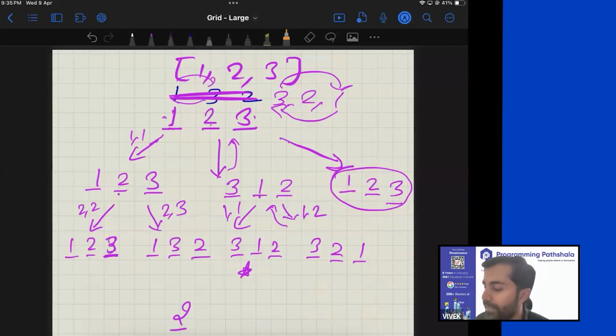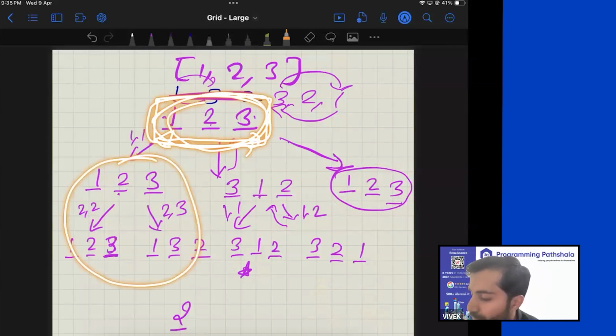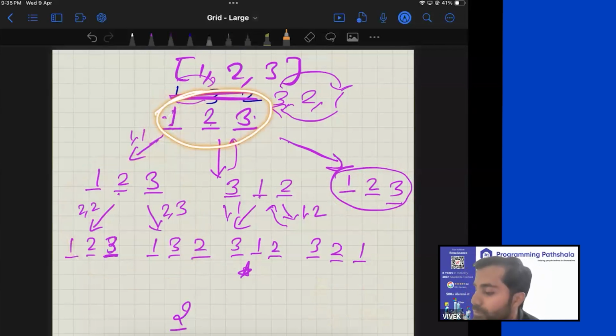And why it happened is because what you desired for is not happening. Your desire was that when the control comes back to this function, my array should be as it was. So if it was 1, 2, 3, then after this function call is over, it should continue to remain 1, 2, 3.